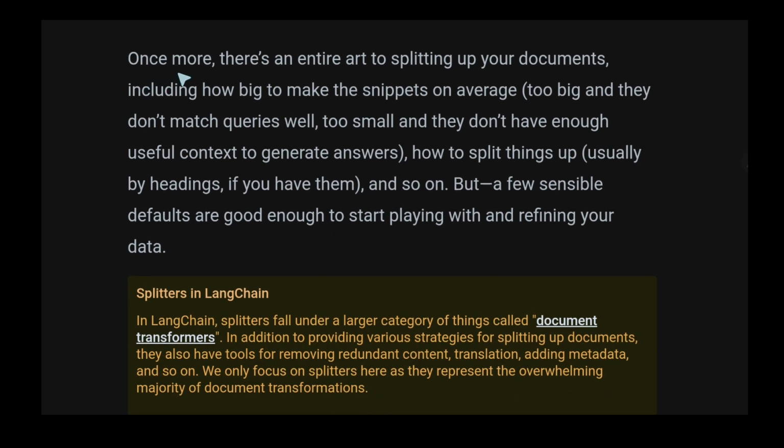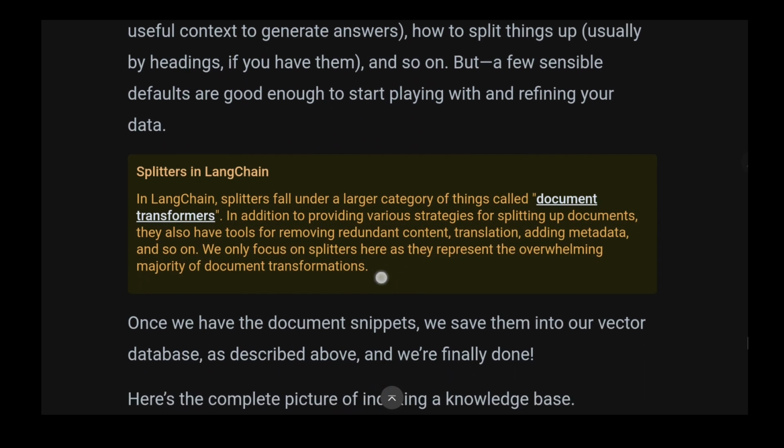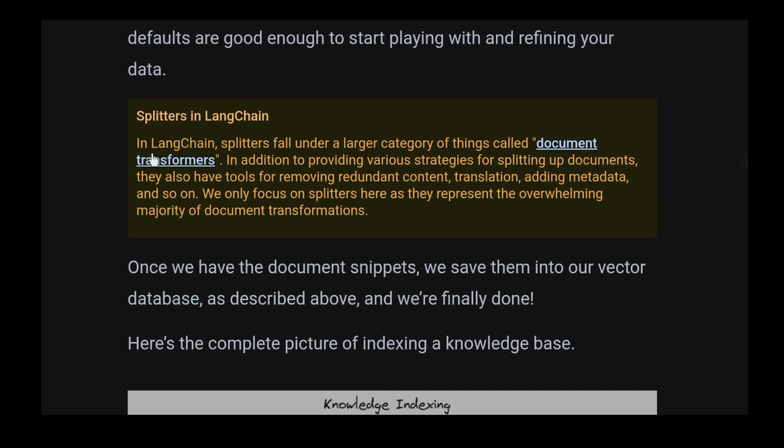Once more, there's an entire art to splitting up your document, including how big to make the snippets. On average, too big and they don't match the queries well, too small and they don't contain enough useful context to generate answers. How to split things up is usually by headings, if you have them, and so on, but a few sensible defaults are good enough to start playing and refining your data. Splitters in LangChain. In LangChain, splitters fall under a larger category called document transformers. In addition to providing various strategies for splitting documents, they also have tools for removing redundant content, translation, adding metadata, and so on.